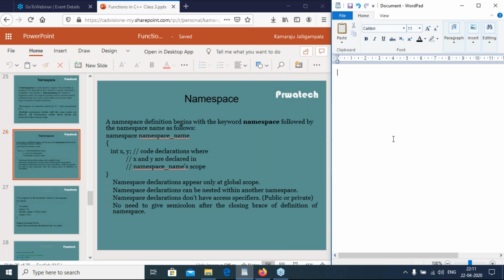No need to give a semicolon after the closing brace of the namespace definition. If we define a structure, struct is the keyword and student is the structure name.